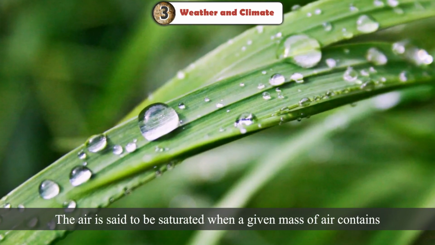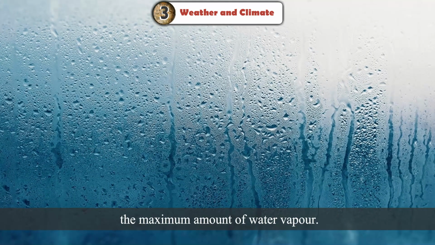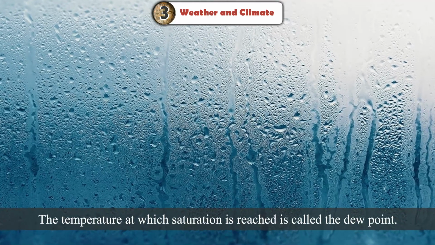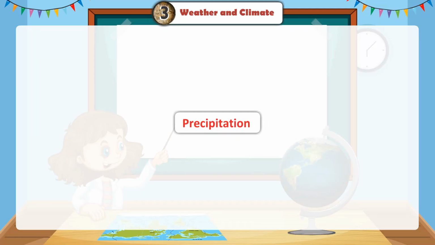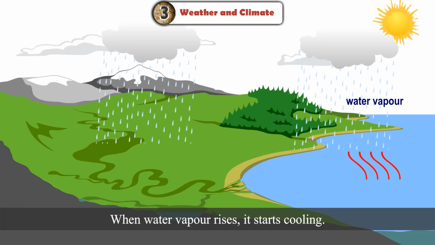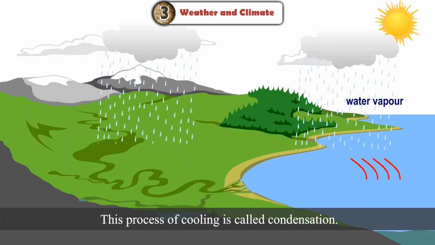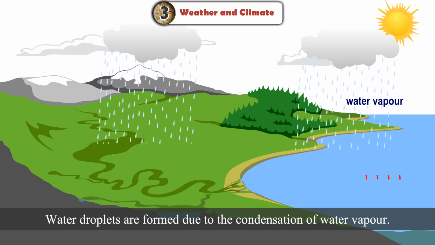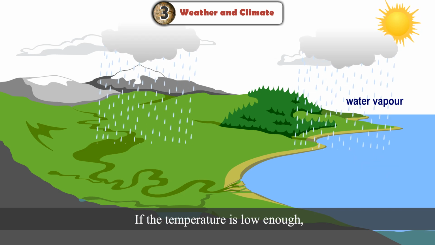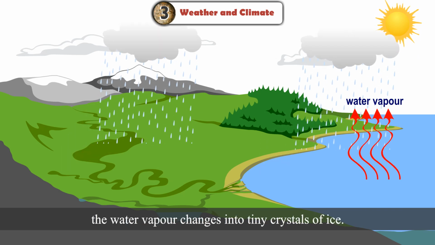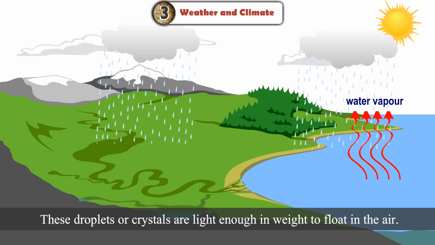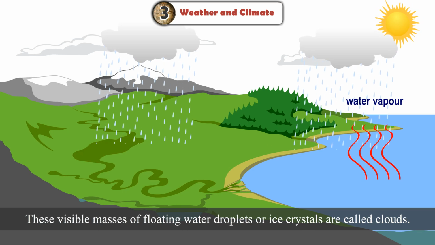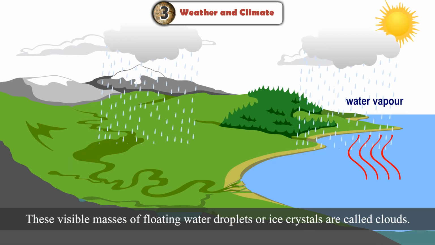The air is said to be saturated when a given mass of air contains the maximum amount of water vapor. The temperature at which saturation is reached is called the dew point. Precipitation. When water vapor rises, it starts cooling. This process of cooling is called condensation. Water droplets are formed due to the condensation of water vapor. If the temperature is low enough, the water vapor changes into tiny crystals of ice. These droplets or crystals are light enough in weight to float in the air. These visible masses of floating water droplets or ice crystals are called clouds.